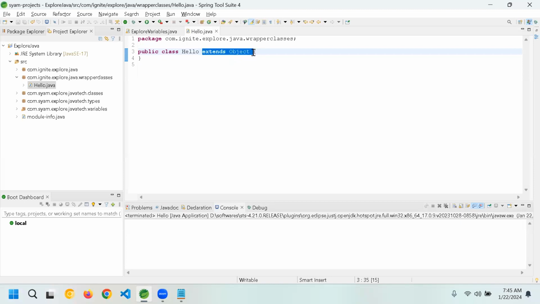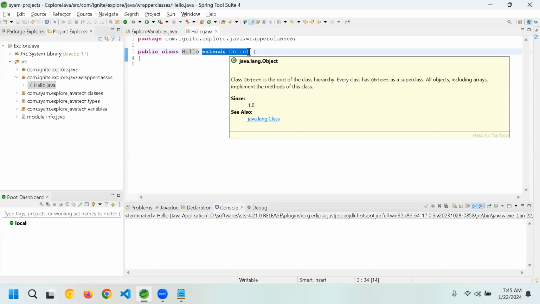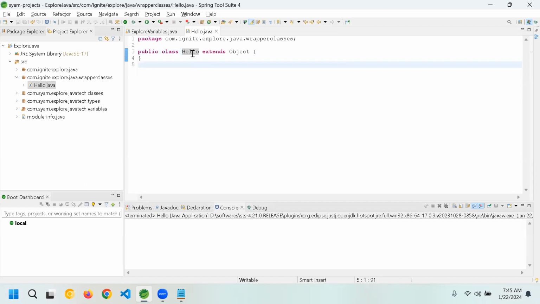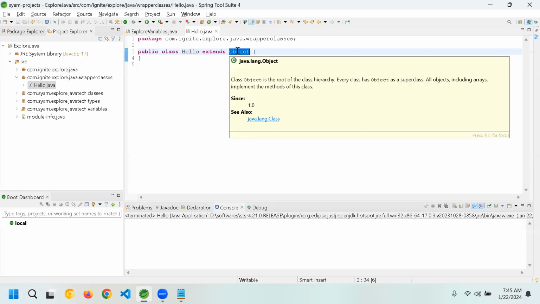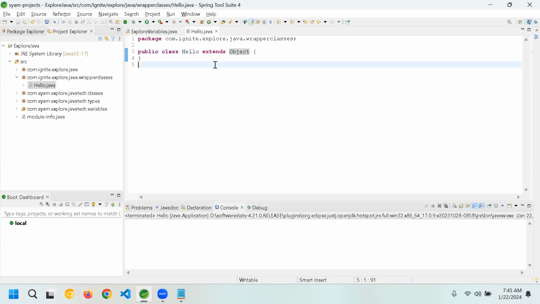Every class extends Object. Whatever capabilities Object has, you will receive all those things. Just as you have your ancestors, from them you receive certain qualities, certain properties, certain assets, certain liabilities, right? All of this is exactly the same. When you write a class, whether you extend Object, which is a superclass, or not, by default it extends Object. Who is doing this? Why are they doing it?